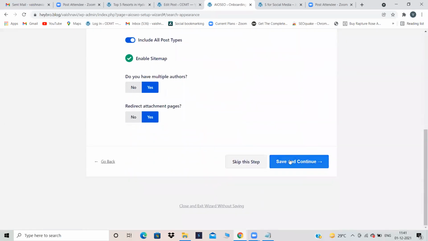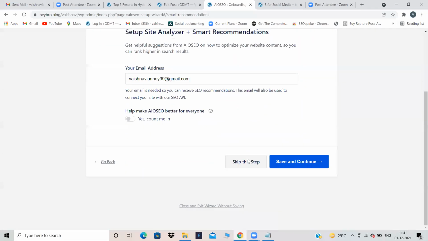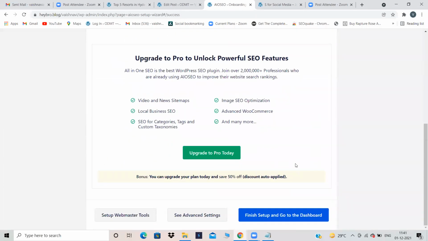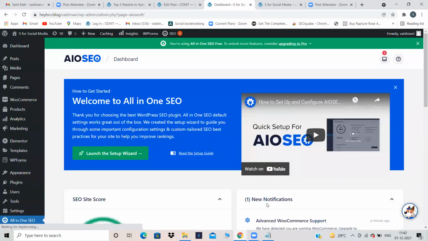And skip this step. When you get the skip option, please skip it, because it is not required. Then finish setup and go to the dashboard. Until the skip button appears, you just click on save and continue. Once the skip button appears, click on skip and then click on finish setup. Okay, All-in-One SEO Pack has been installed and activated in my dashboard. You can see it on the left side at the bottom. So the first important step to do on-page SEO is done.